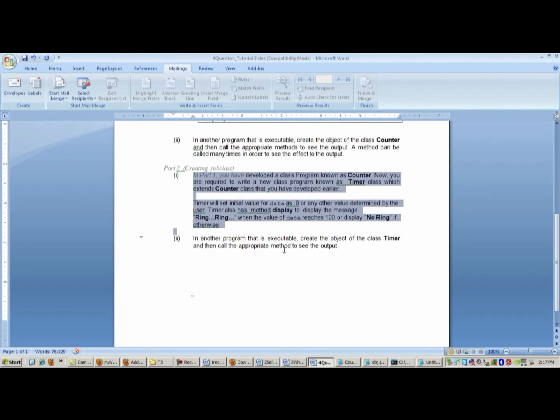So we have done with this. This is done, eh? Now, timer also has a method display, to display the message ring ring.